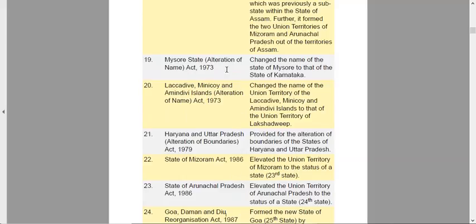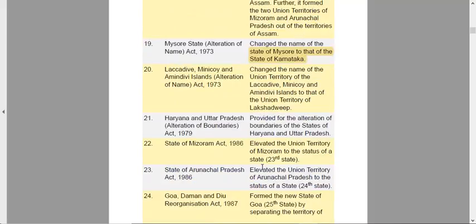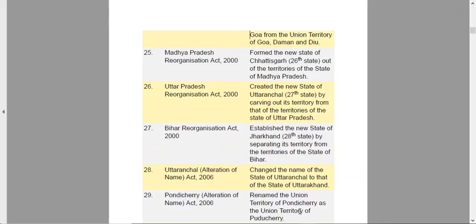The Mysore State Act 1973 changed the name of the state of Mysore to Karnataka. Laccadive, Minicoy and Amindivi islands were again renamed, to Lakshadweep. Another act provided the alteration of the boundary between UP and Haryana. And Mizoram was given the status of state. Arunachal Pradesh was elevated to the status of state, the 24th state. And the Goa, Daman and Diu Act separated the territory of Goa from the territory of Daman and Diu. Goa became a state. Madhya Pradesh was reorganized, forming the 26th state.